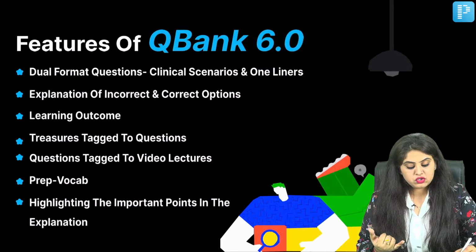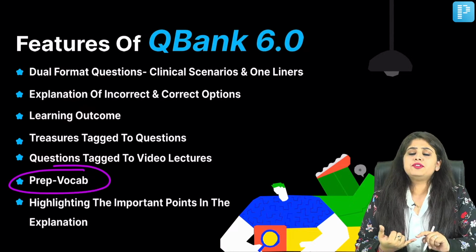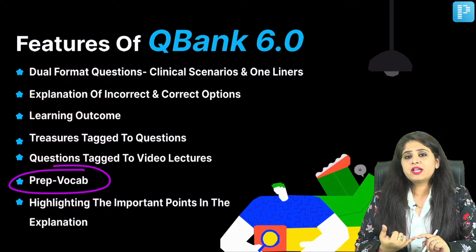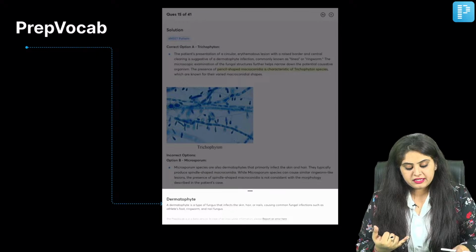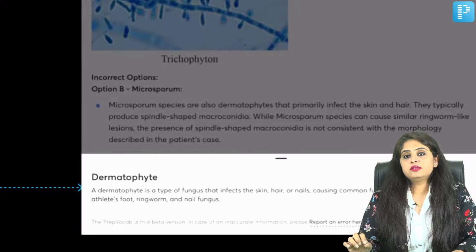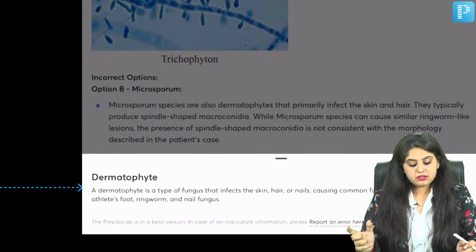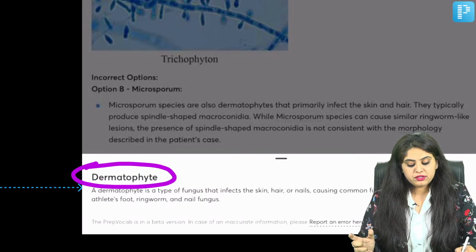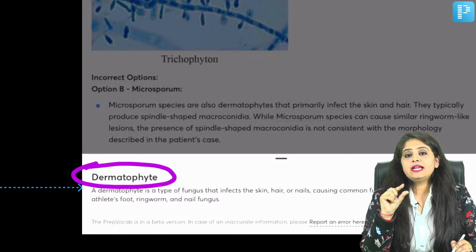Coming to the next feature. This I think everyone is already aware of. There is an AI prep vocab that is available. That means that if you click on a particular term or you are not understanding a particular term, then if you just press on it, you will be able to get that 2 to 3 line definition of it.